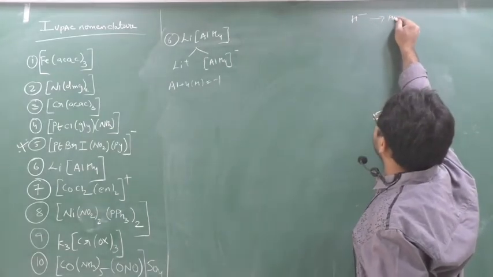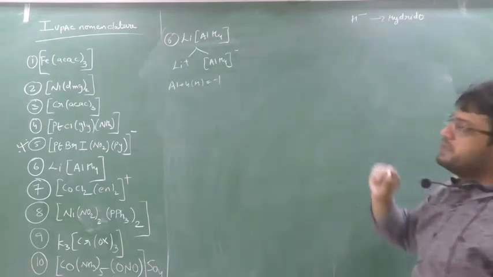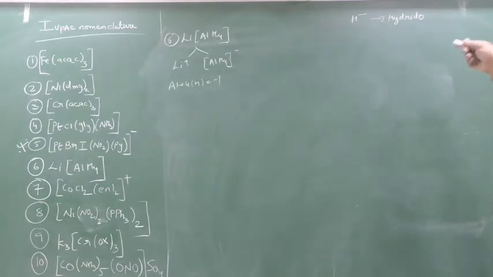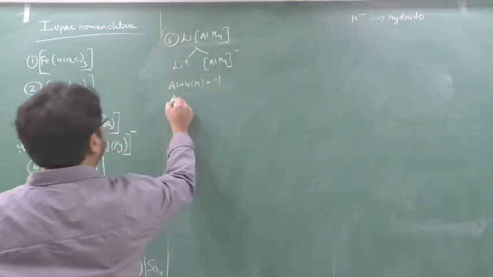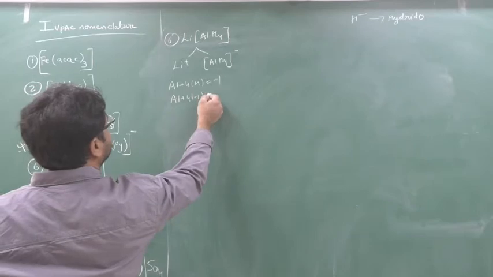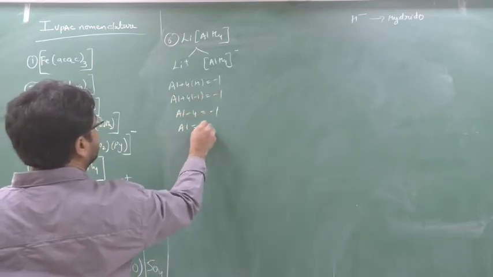So H minus should be called here as hydrido. Yes, Cl minus is chlorido, Br minus is bromido. So here it will be hydrido. H minus will be hydrido. Clear this part? So here see Al plus 4 into minus 1 equal to minus 1. Al minus 4 equal to minus 1. Al will be equal to plus 3.